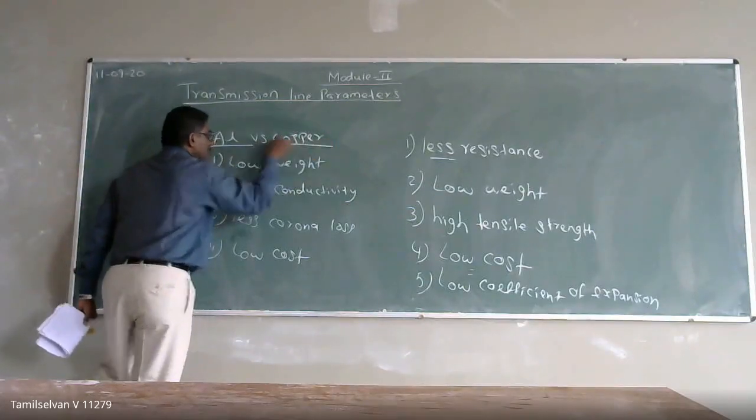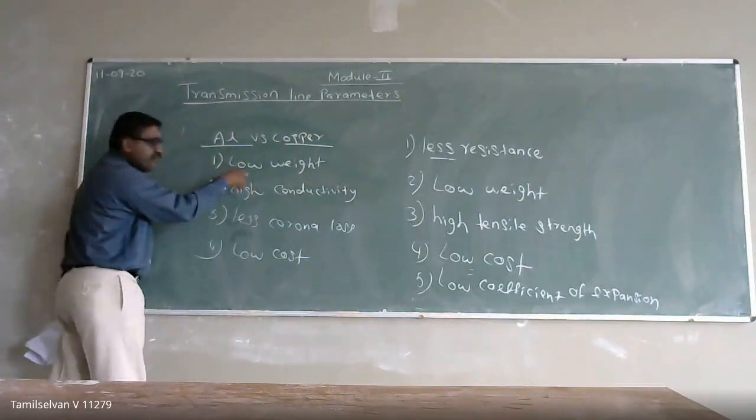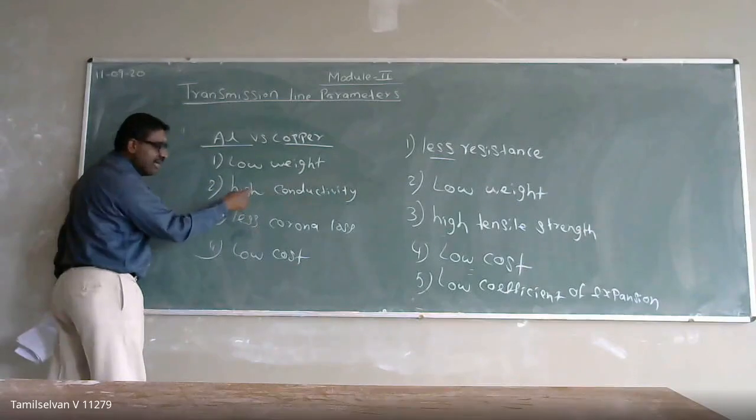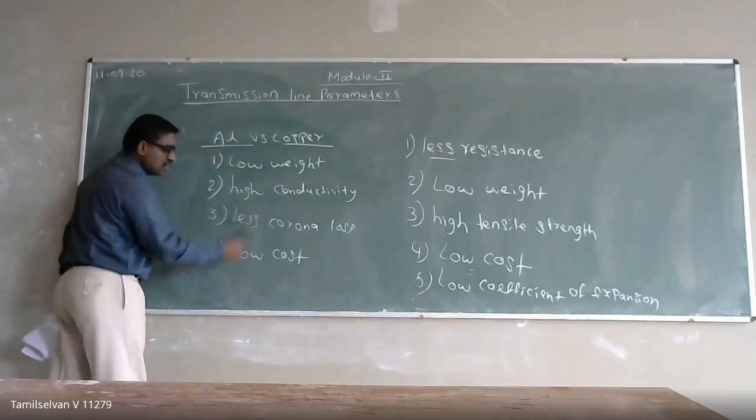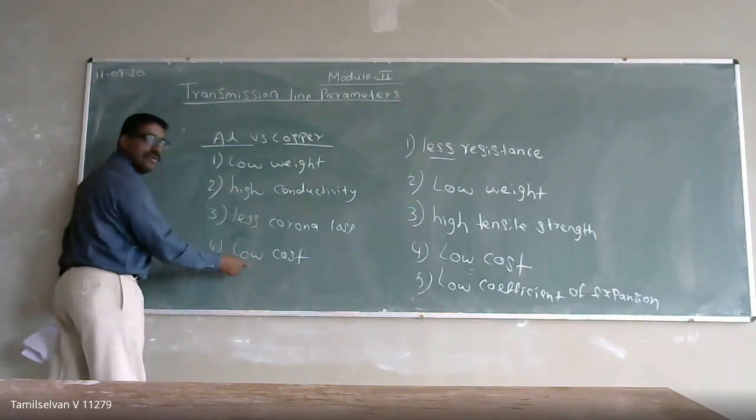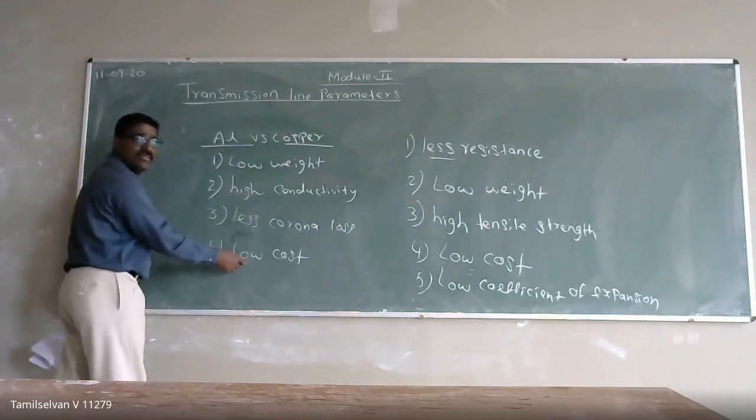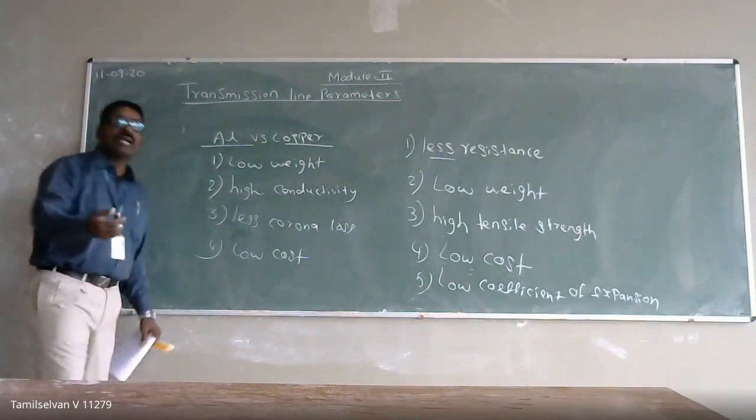So if we choose aluminum, it will be of low weight, high conductivity, and less corona loss, and the cost is going to be low. It means the material cost for making the conductors, because we have to make stranded conductors.